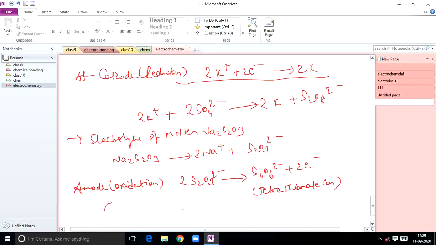Okay. Next case, at the cathode what happens, students? This is all the case of molten electrolytes. So here reduction takes place. 2Na+ plus 2 electrons gives rise to 2Na, that is in solid state, right?